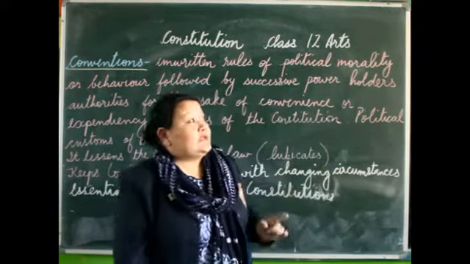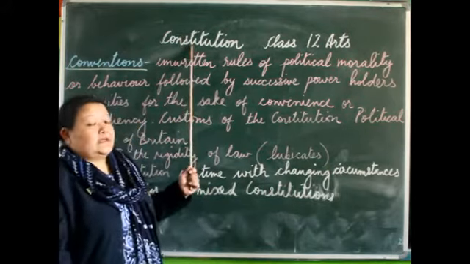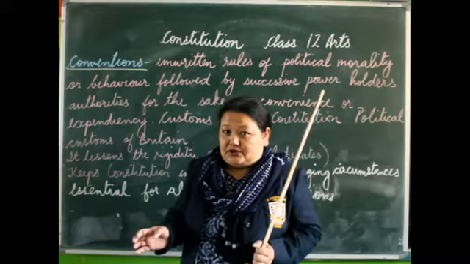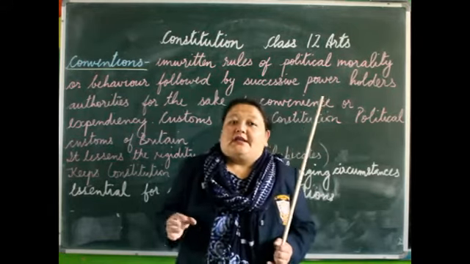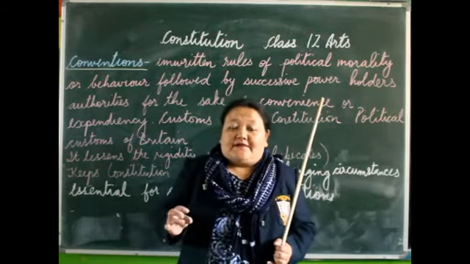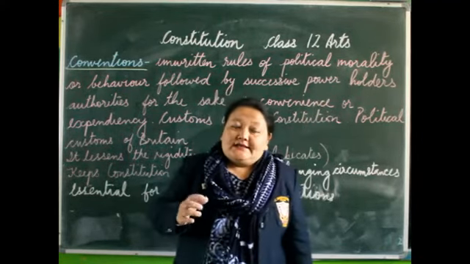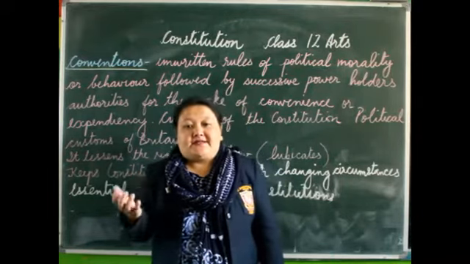Now today we shall continue with the lesson Constitution. In the last class we already had a look at the different types of constitutions: the written constitution, the unwritten, the rigid, the flexible, the enacted and the evolved constitution. And besides that, we also had a look at the merits and demerits.